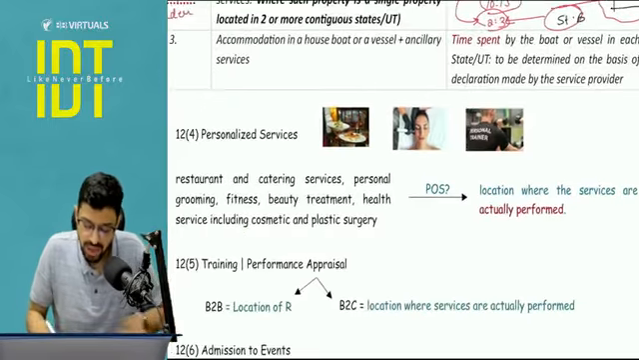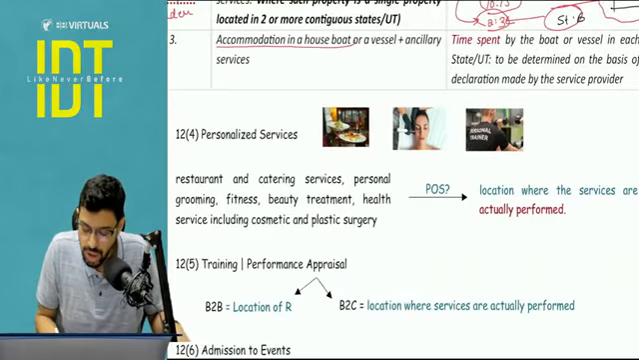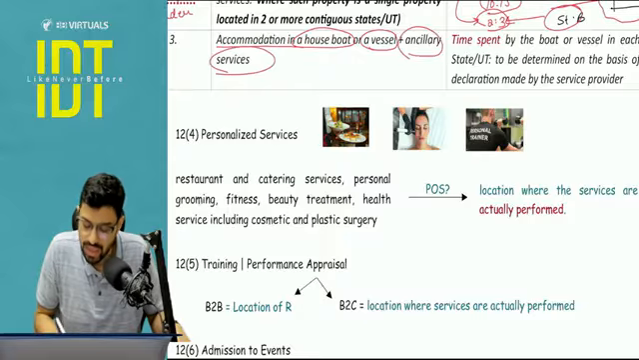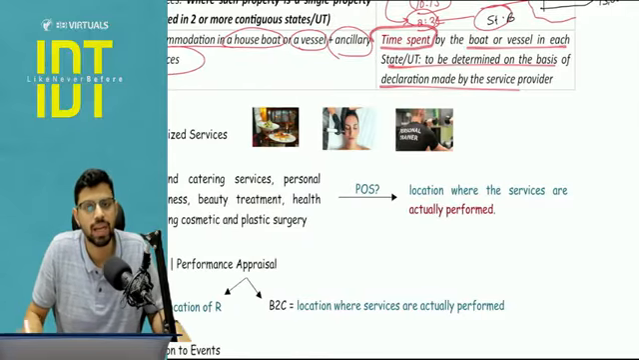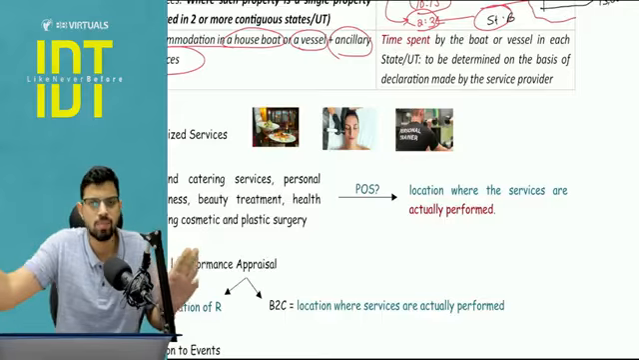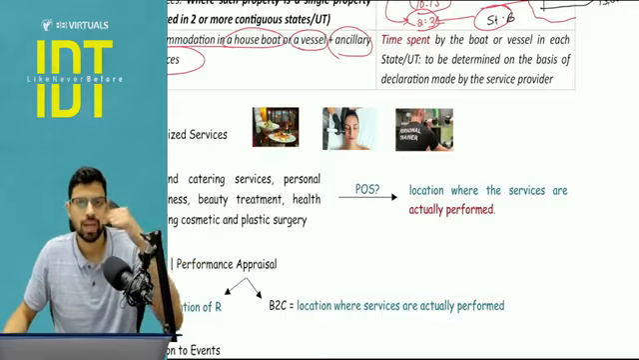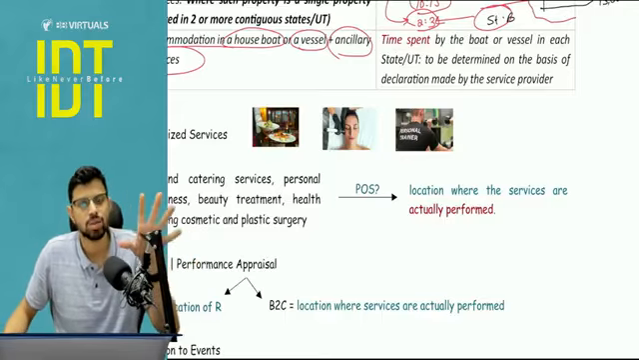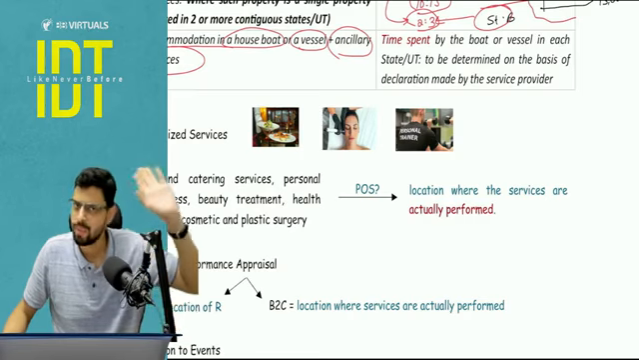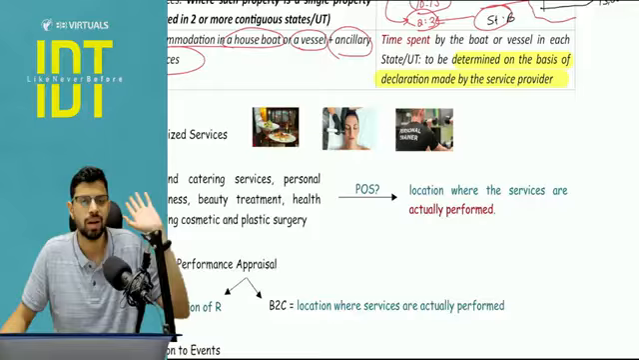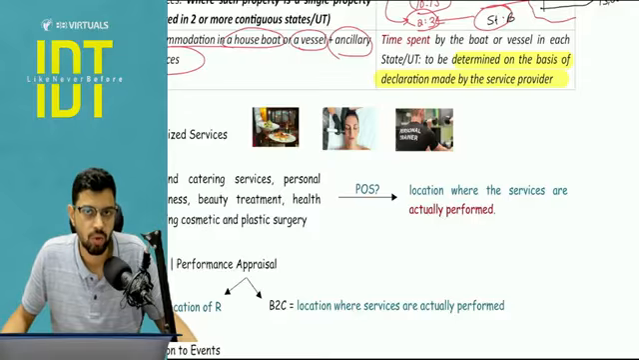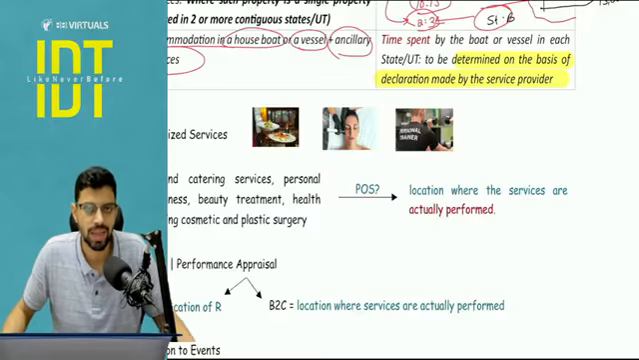And third is again specific: if it is a case of accommodation in a houseboat or vessel or any of the ancillary services, then the bifurcation will be as per the time spent by the boat in each particular state. So a houseboat also keeps on moving, right? So here the bifurcation will happen as per the time spent, and the ratio has to be decided by the supplier itself as per the declaration that he files. So the supplier will take care of that. You as a recipient don't have to worry about it. Okay, you are just going to be paying the GST.